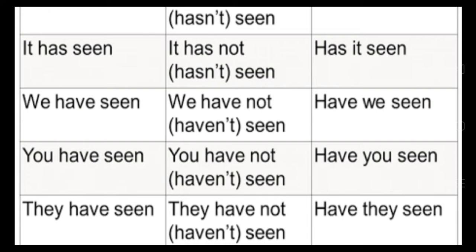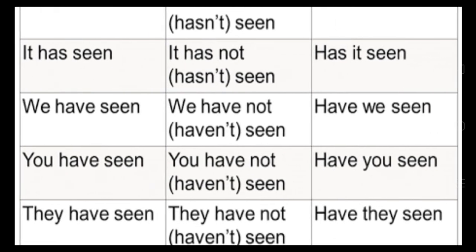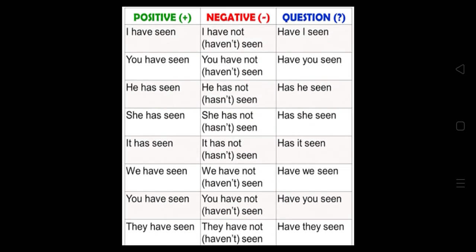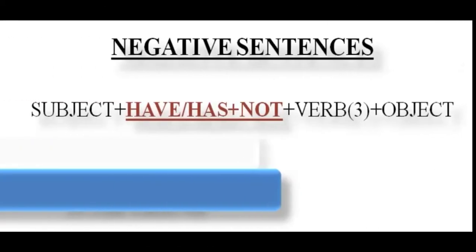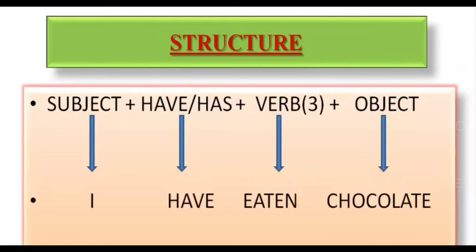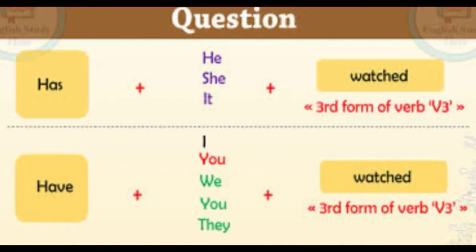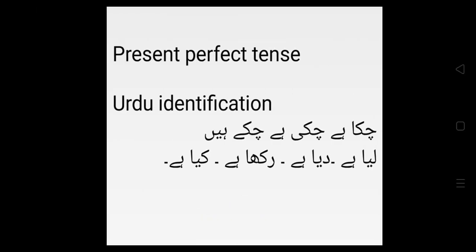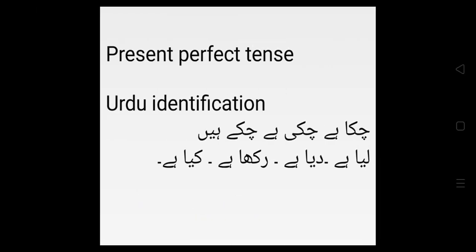Okay, so in this way you will do these examples. You must have understood the basic structure of all these sentences: subject, have or has plus third form of verb, then object. Now I want to show you the Urdu formation, or Urdu identity, of present perfect tense.